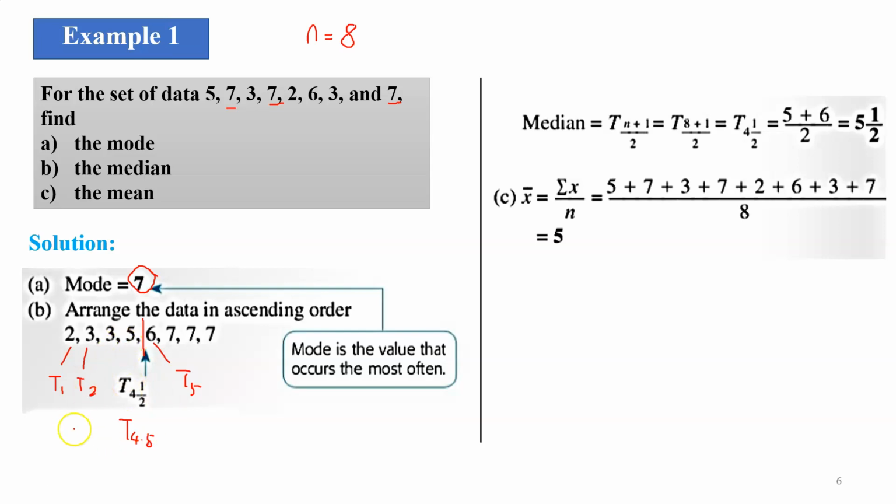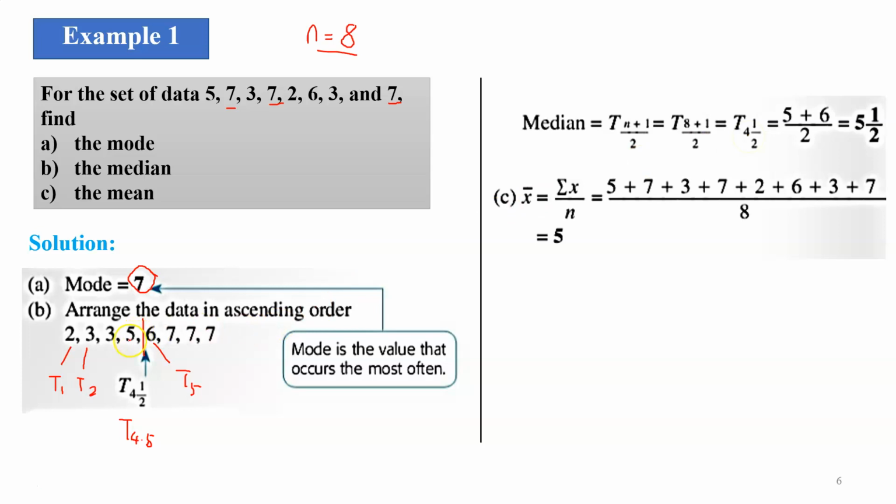So how do you find this? T4.5, you have this formula, right? Just now you have this formula. T(n+1)/2. So altogether the n you have is 8, right? N plus 1, so you will get 9. 9 divided by 2, that's why you get 4.5. 9 bahagi dengan 2, you dapat 4.5. So, apa cerapan 4.5 ni? How do you find this one?